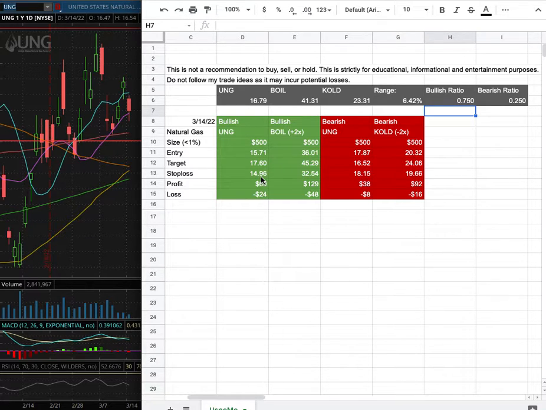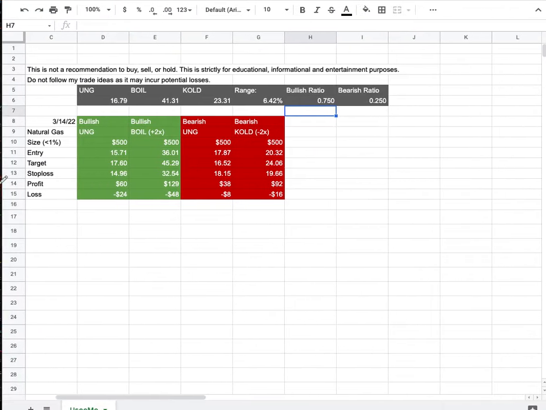However, if I were to open a short position, my entry is at $17.87, and that is this range there. My sell target is at $16.52. My stop loss is at $18.15. So whichever entry price were to hit first, that'll be my position of the week.